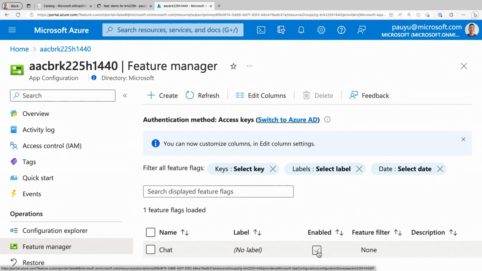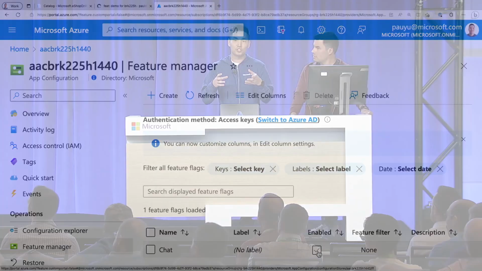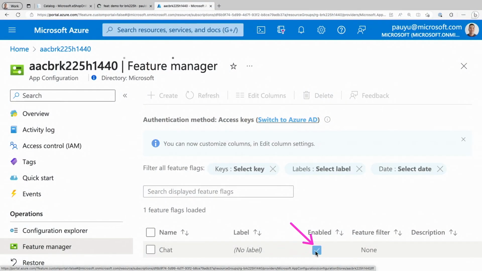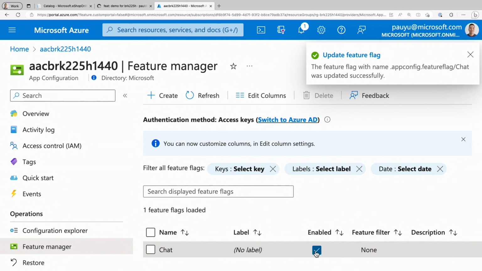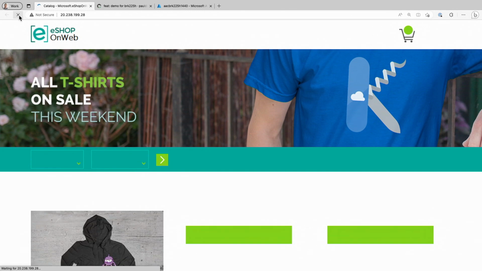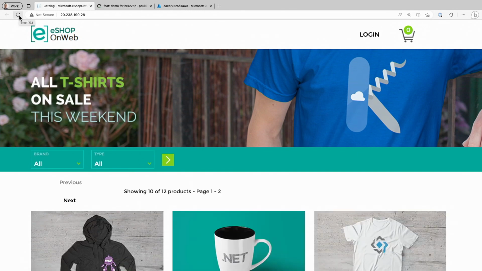Wait, and what is that? So Azure App Configuration Service is a service that allows you to manage key value pairs, secrets, and feature flags. And so I have my code written to call up to this particular service and retrieve data. All right, nice. So what I'll need to do is literally just check this box, and the thing is enabled. And so after a few refreshes, maybe 2 to 3, there. Now we have the chat icon right where I expected it.